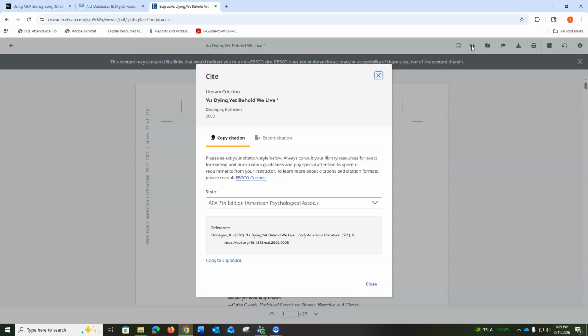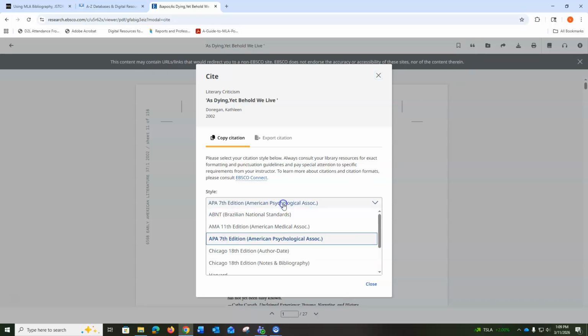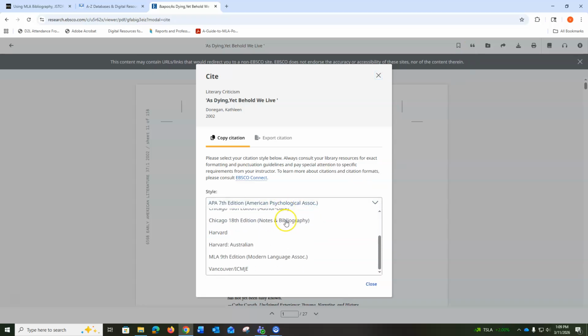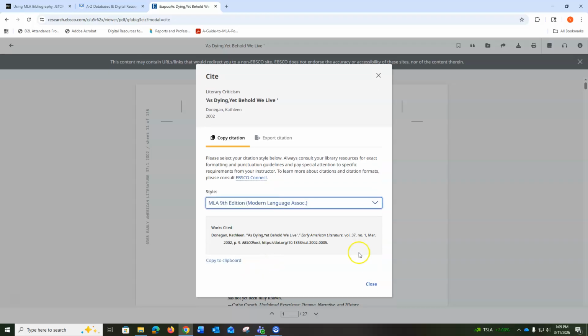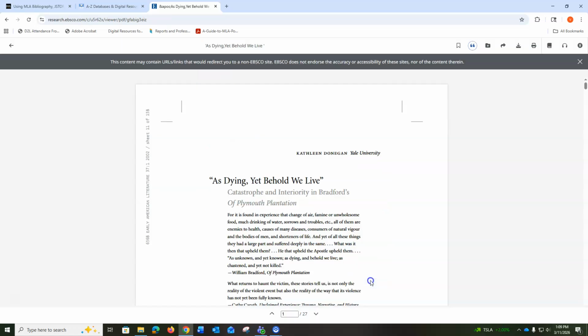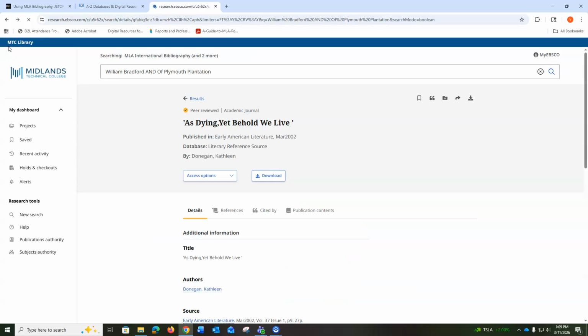The citation tool provides citations in various styles. You will want to use MLA 9th edition. These citations are largely correct for journal articles, although you may want to check them to make sure there are no formatting problems, such as the author or title in all caps, and also that there are the correct page numbers. You may also find these tools on the main record page for the source.